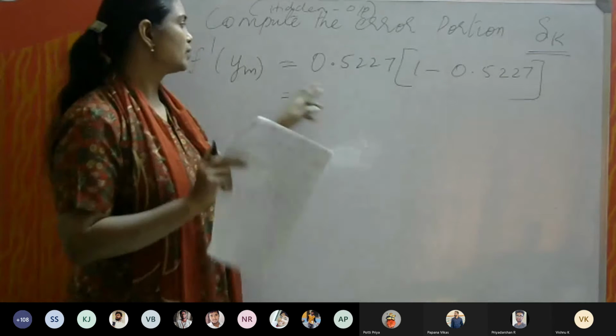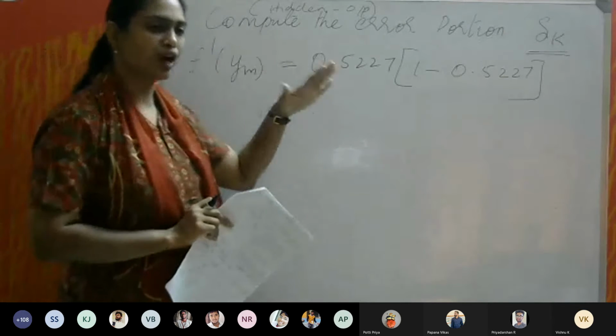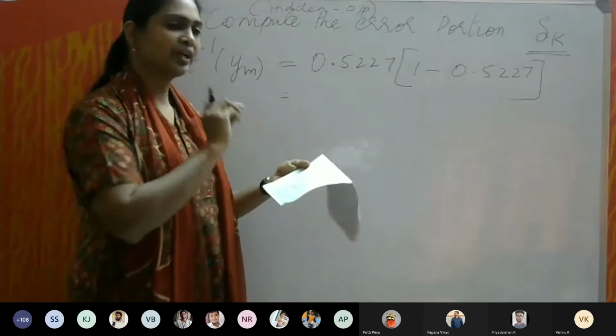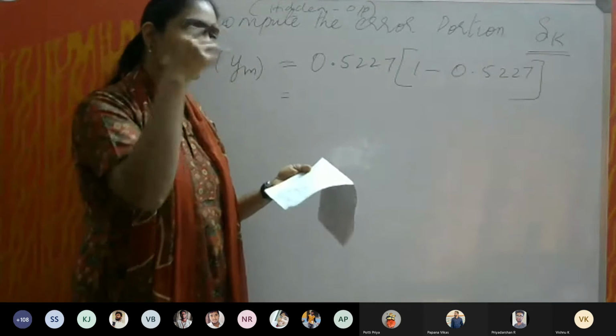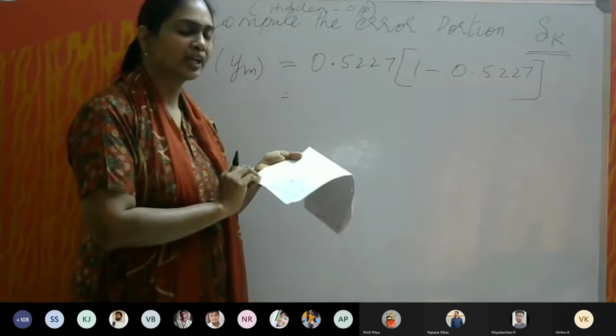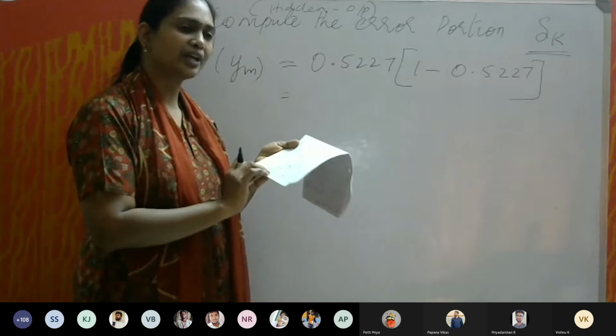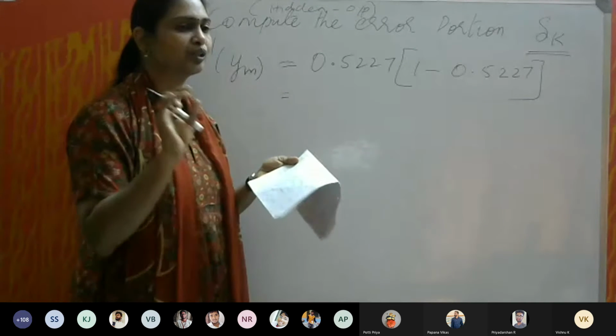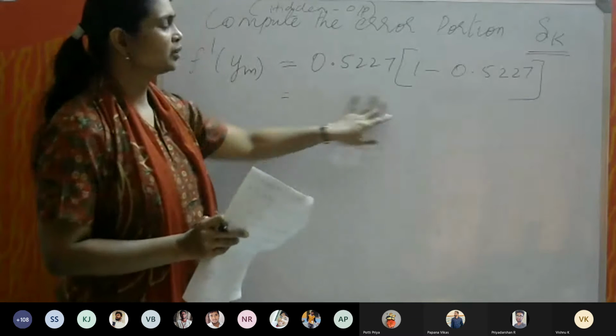You have to just observe the formula carefully and then write. That is why I have written y equal to f of y in. When I calculated y, I wrote y equal to f of y in, and that is equal to 0.5227. So that you calculate.